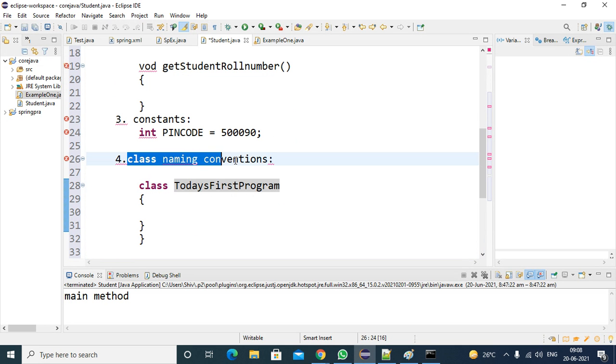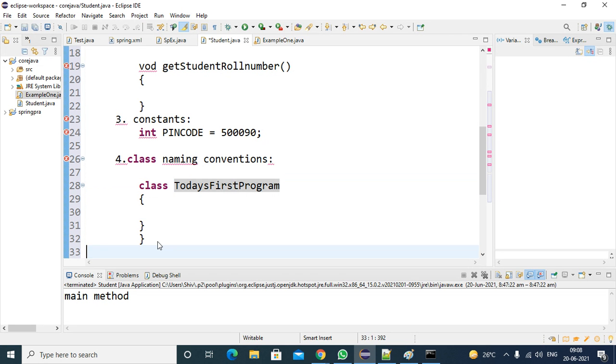While writing the class names, what naming conventions do I need to follow? In a class name, every word including the first word starts with a capital letter. In this one I have three words: Today's, First, and Program. The first word starts with a capital letter, the second word starts with a capital letter, and the third word starts with a capital letter. You need to follow the same naming convention for interfaces also.